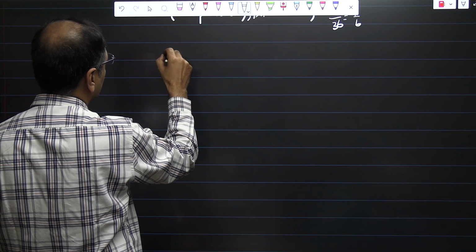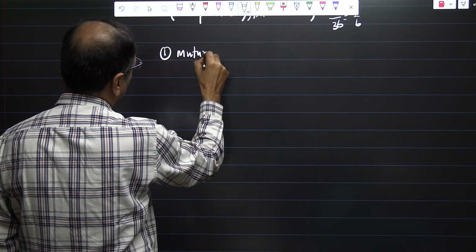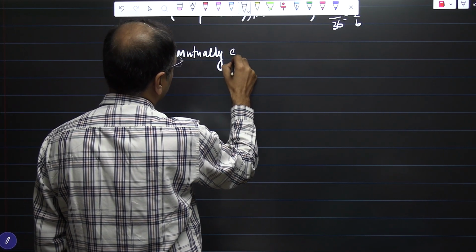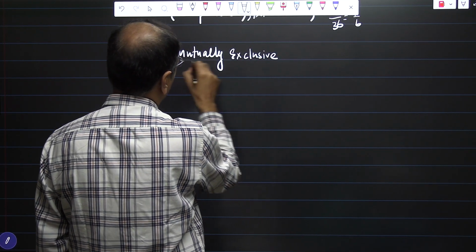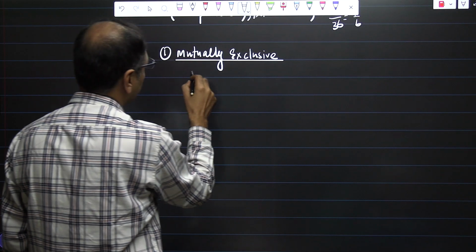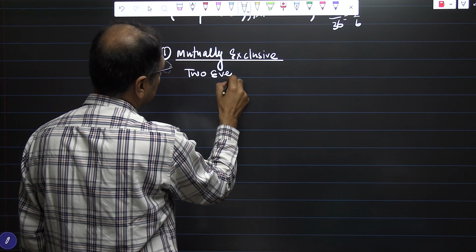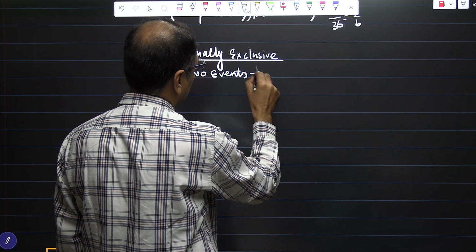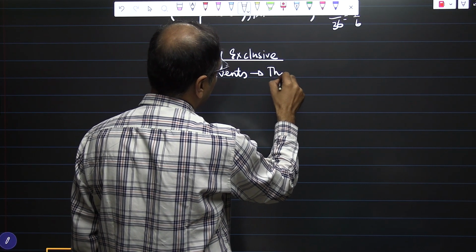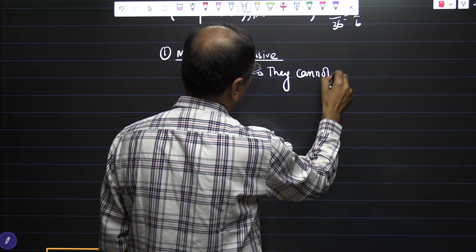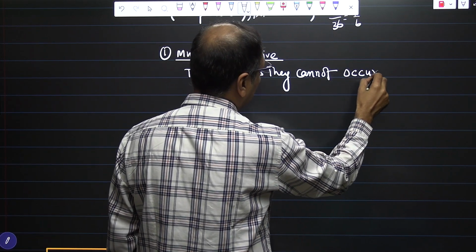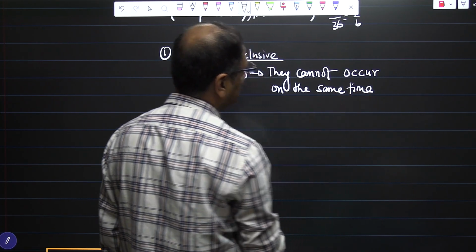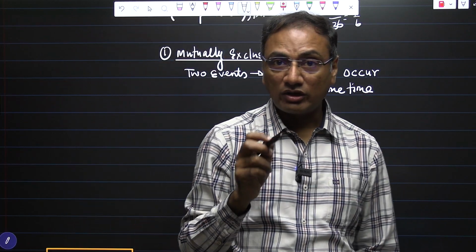The first thing is mutually exclusive. Mutually exclusive means two events which cannot occur at the same time. Mutually exclusive means they cannot occur at the same time.